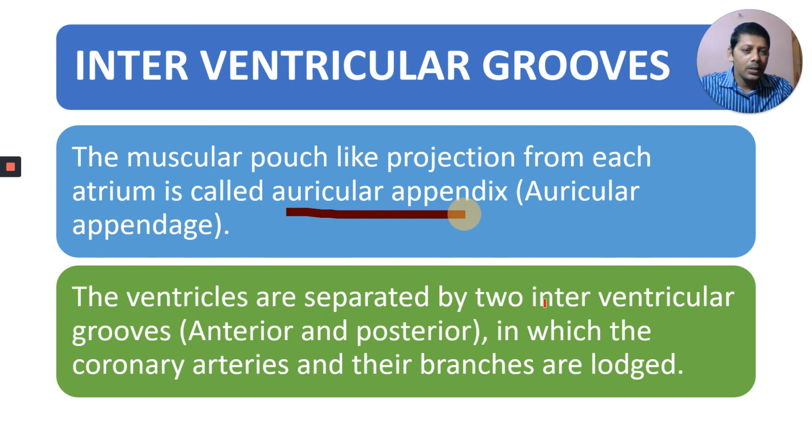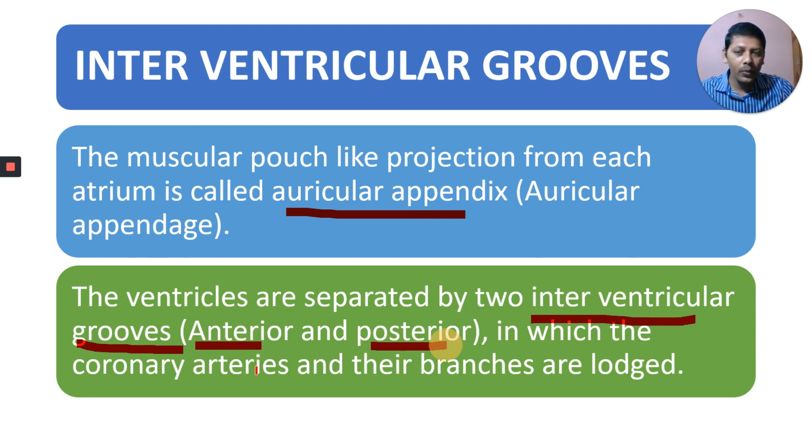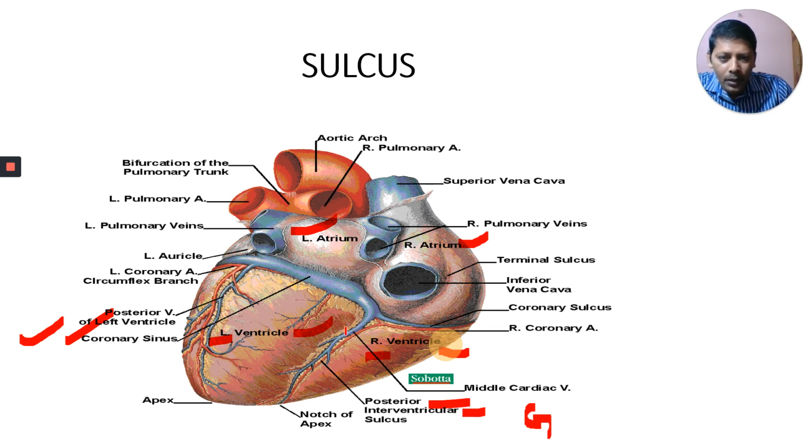The ventricles are separated by two interventricular grooves. One is the anterior interventricular groove, and another one is the posterior interventricular groove, in which the coronary arteries and their branches are lodged. The coronary arteries and their branches are present in the anterior and posterior interventricular grooves.